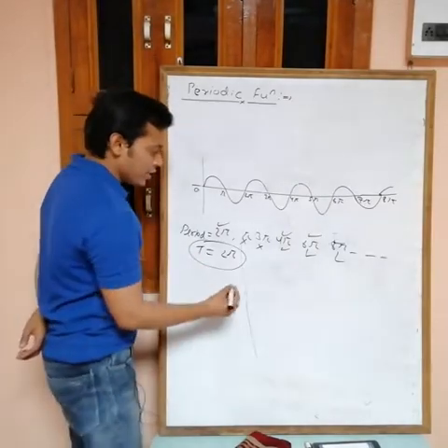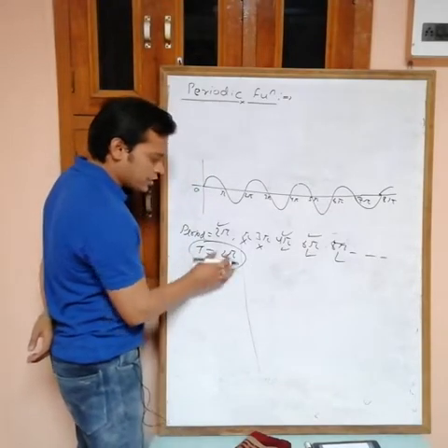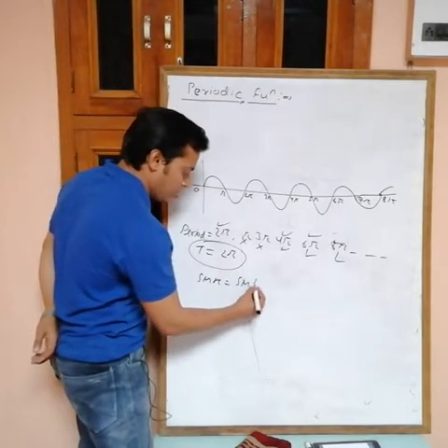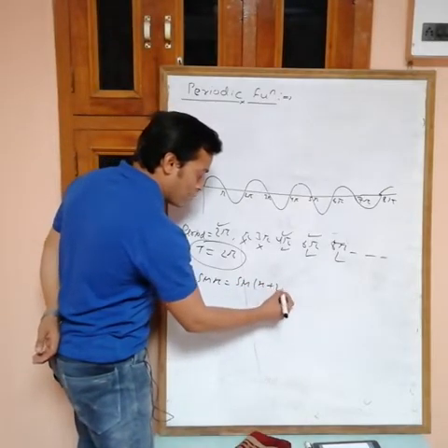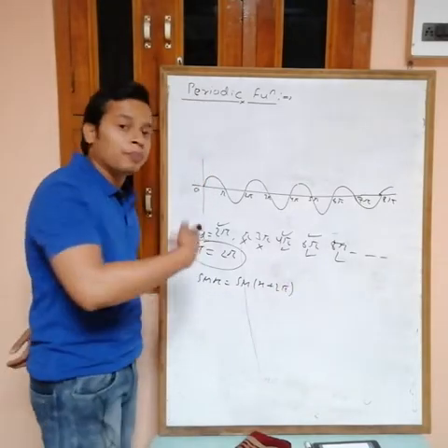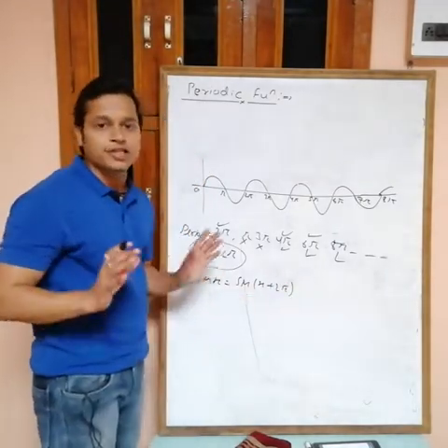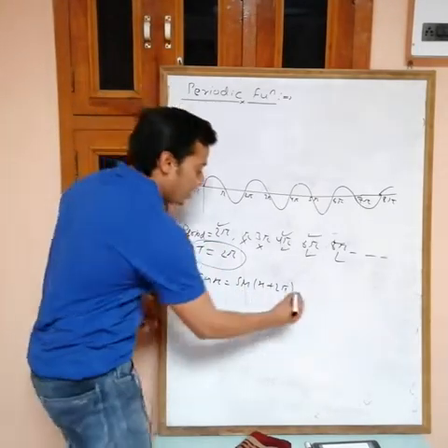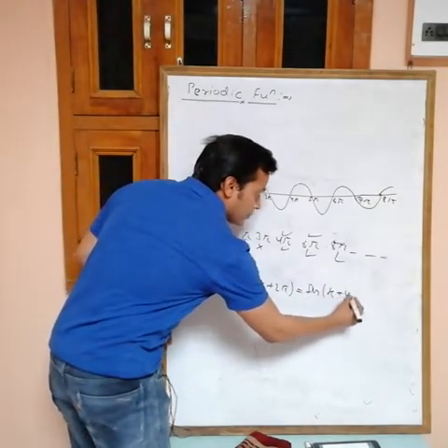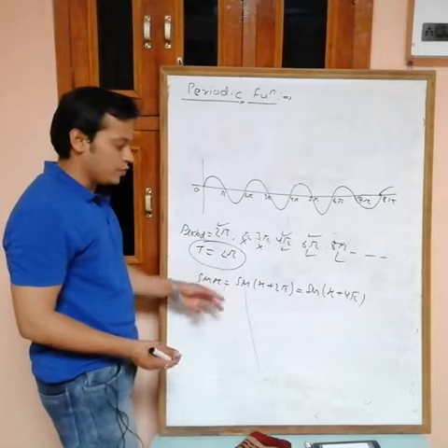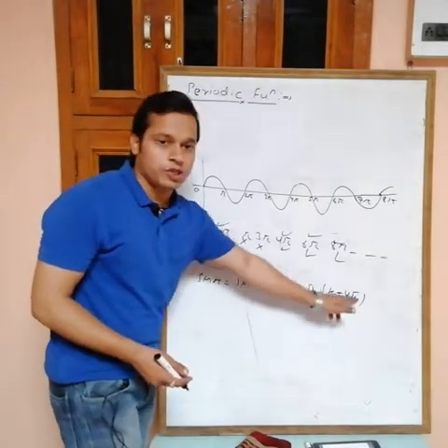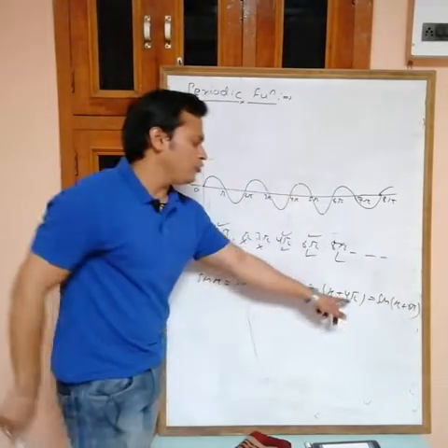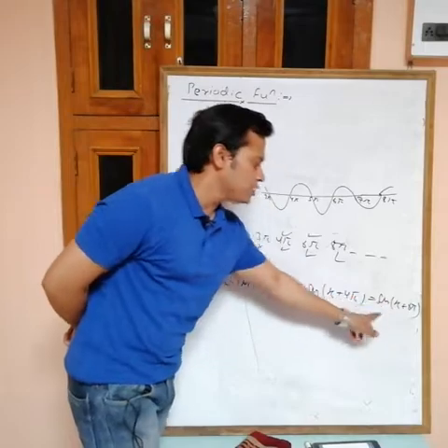Now suppose the fundamental period is 2 pi for sine, then sin x is always equal to sin(x plus 2 pi). It means you can add the period to x and you will get the same value. Obviously sin(2 pi plus x) is equal to sin x, and this is also equal to sin(x plus 4 pi). It means with t equal to 2 pi, this is sin(x plus t), sin(x plus 2t), sin(x plus 3t), where 3t is 6 pi. Obviously sin(4 pi plus x) is sin x, and sin(6 pi plus x) is sin x.